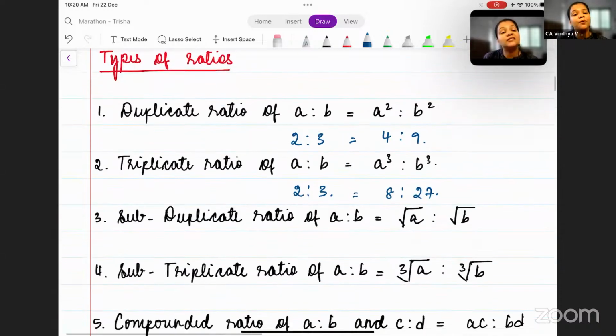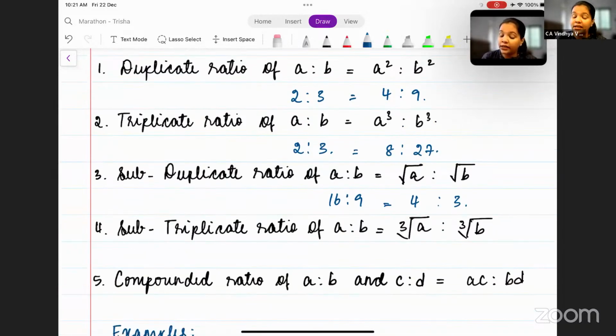Next one is subduplicate ratio. Now what is this subduplicate ratio? Duplicate is square, subduplicate is square root. Okay. So what is the subduplicate of 16 is to 9? That becomes 4 is to 3. Square root of 16 is 4 and square root of 9 is 3. So that becomes 4 is to 3.